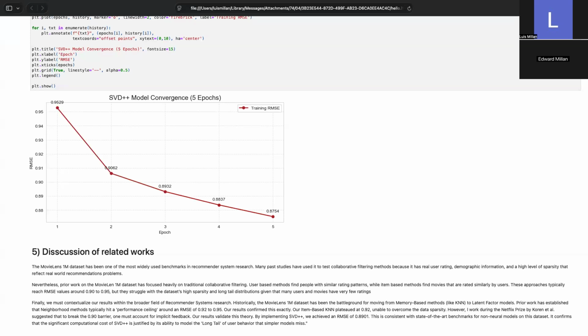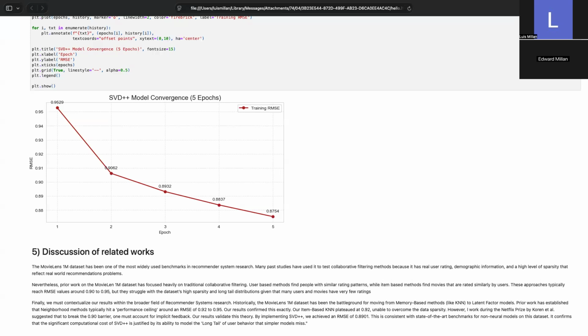Nevertheless, prior work on the MovieLens 1 million dataset has focused heavily on traditional collaborative filtering, such as user-based methods, which find people with similar rating patterns, while item-based methods find movies that are rated similarly by users. These approaches typically reach root mean square error values around 0.90 to 0.95, but they struggle with the dataset's high sparsity and long tail distribution, given that many users and movies have very few ratings.